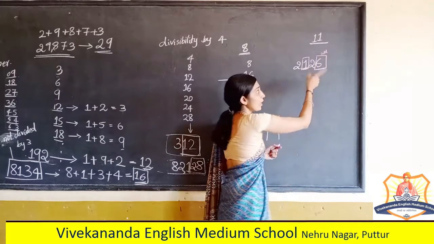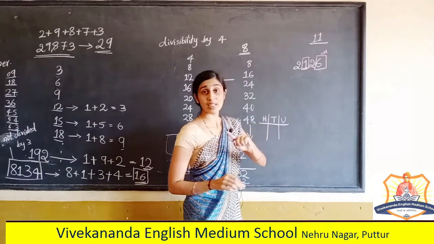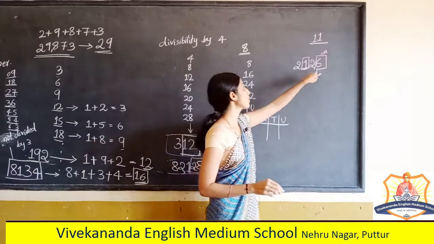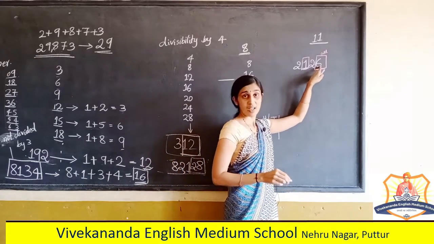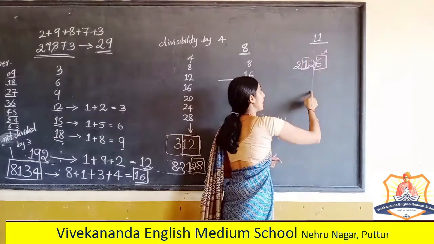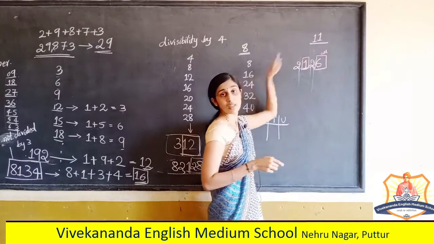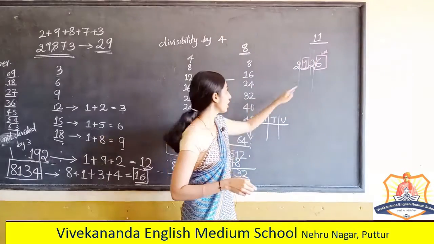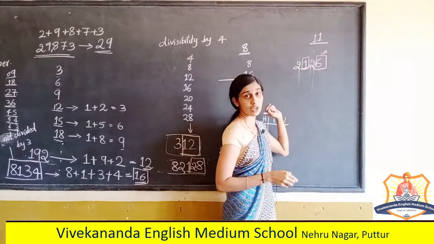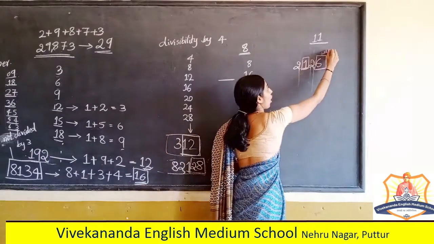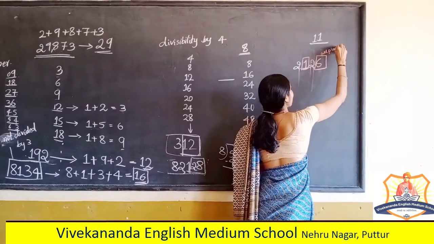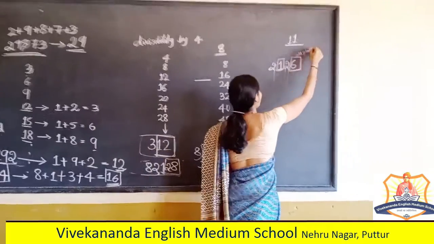So next place, see children, be careful, I am not speaking about the digit, I am speaking about the place. Place means units, tens, hundreds, thousands, like that. I am not speaking about the digit here, okay? So the first place from the right is the odd place.